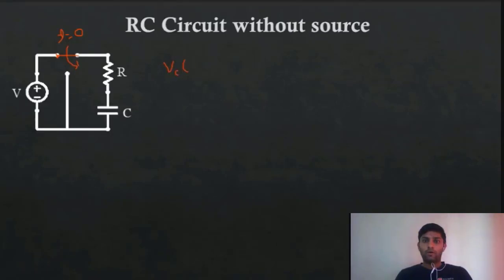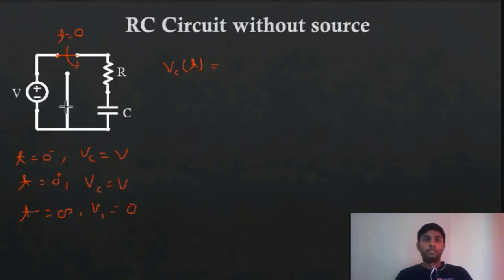Now I'm asking directly for the response of the circuit. What will be VCT? If we are talking about t equal to 0 minus, VC will be V, and at t equal to 0 plus, it is again V, but at t equal to infinity, you will get VC equal to 0.